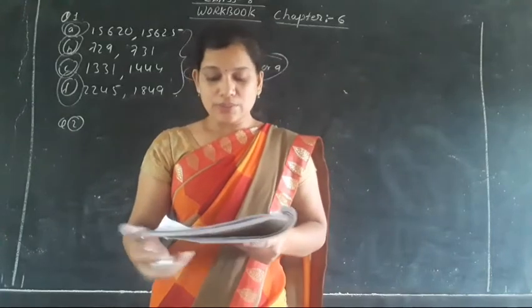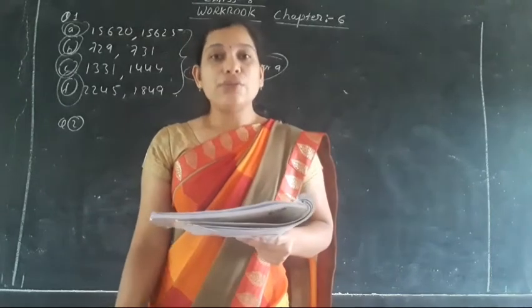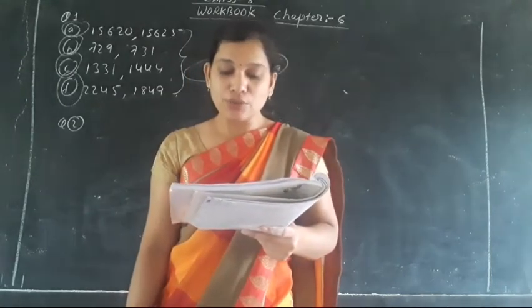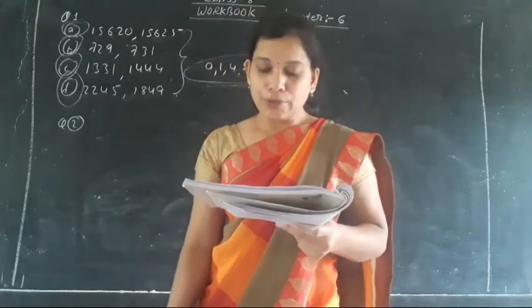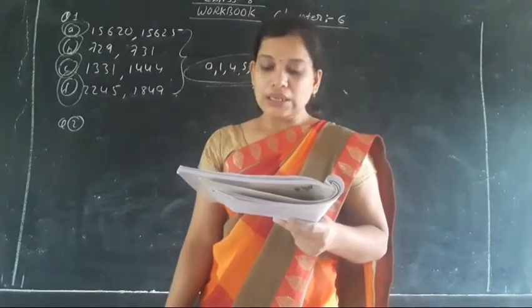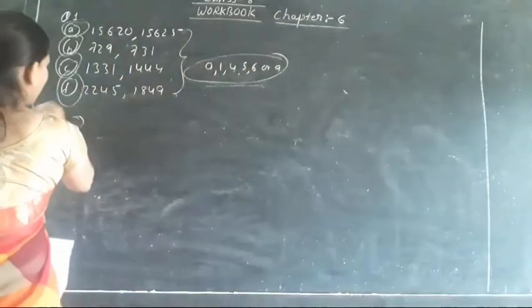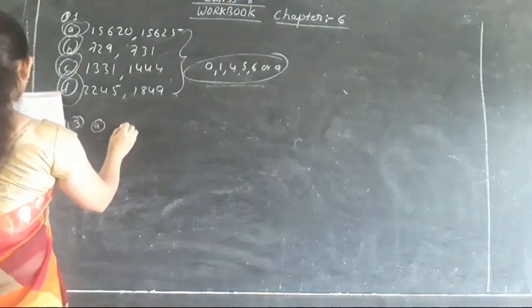Moving toward question number 3, here it is said to fill in the blanks. Okay, so here we have to fill in the blanks. First question: perfect square numbers between 40 to 50. So what are the perfect square numbers between 40 to 50? Okay, moving toward question number 3 as a filler. So which numbers will be the perfect squares?